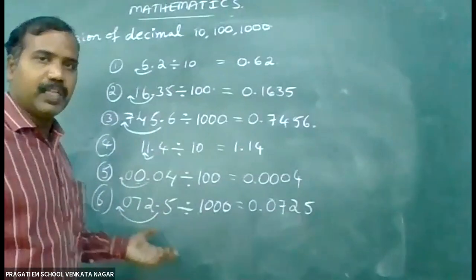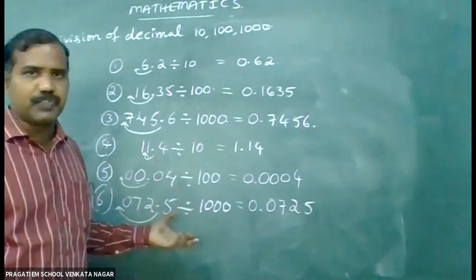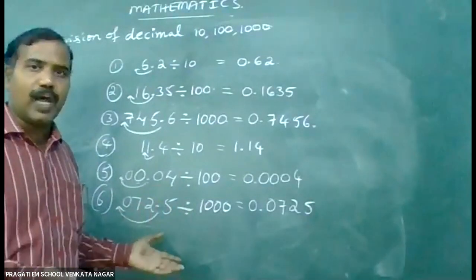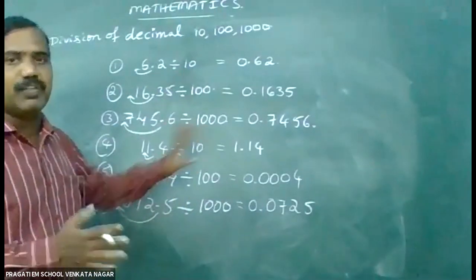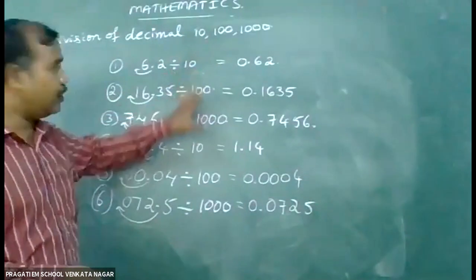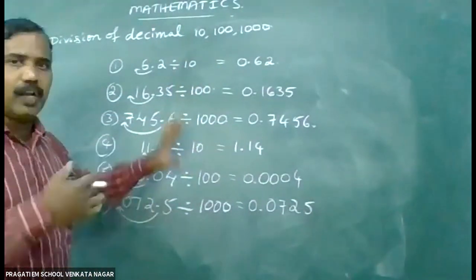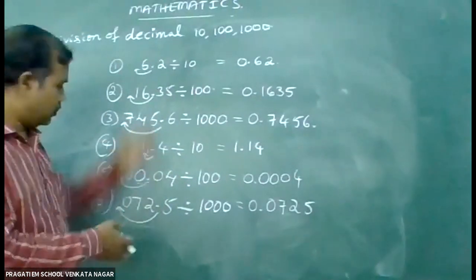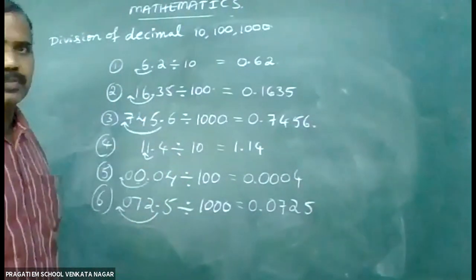So children, I think you understood this one very easily. You can do the division, I mean, very easily you can write down the answer without doing any actual division. Just find out the number of zeros in the denominator. Those many places the decimal point moves to the left side. Once write down these 6 examples in this concept.